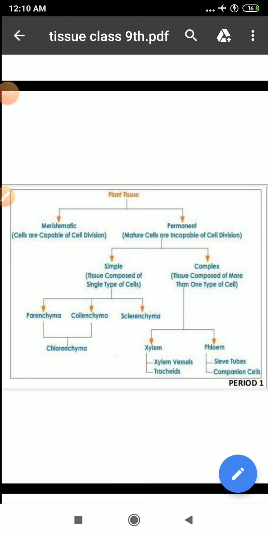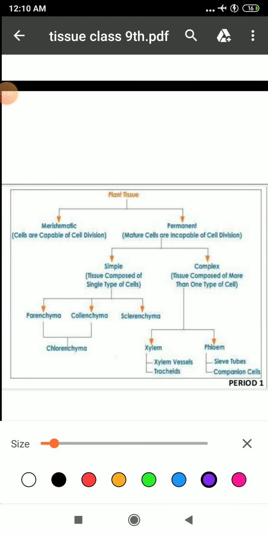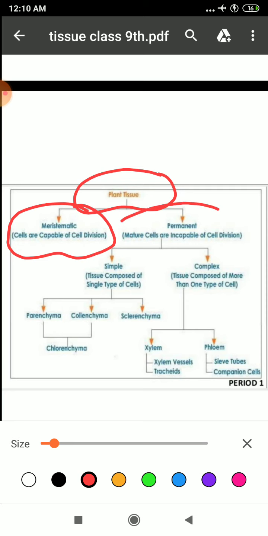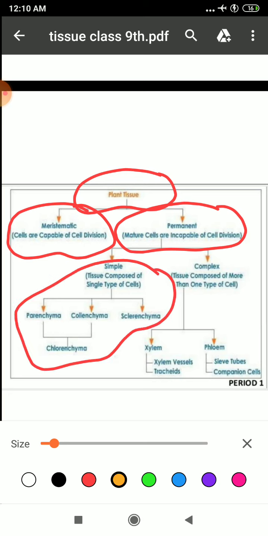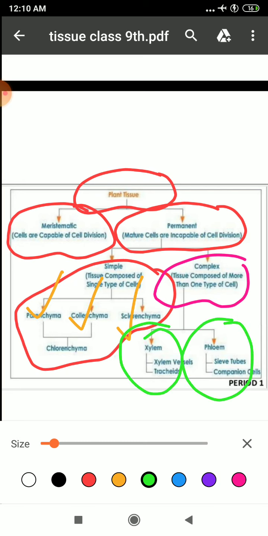So with this beautiful thought I would like to start with today's topic. But before that I want to make it clear in your mind what we are actually studying. We are studying plant tissue. We have finished meristematic tissue and we are proceeding with permanent tissue. Yesterday we finished simple permanent tissue, in which we studied parenchyma, collenchyma and sclerenchyma. Today we will study complex tissue, in which we will study xylem and phloem. I hope you are all ready to study xylem and phloem.